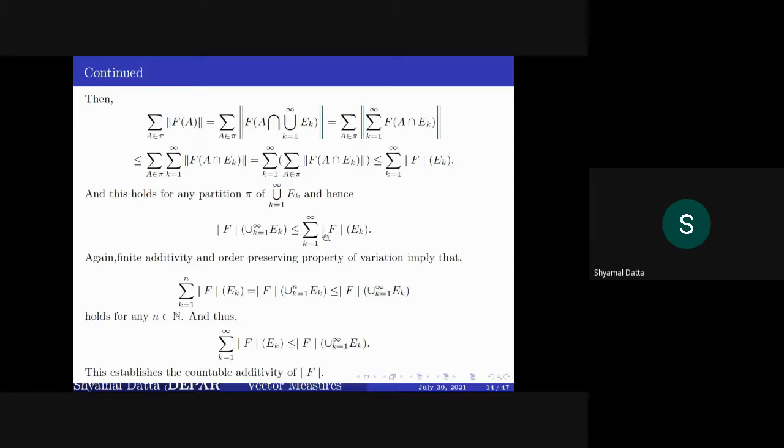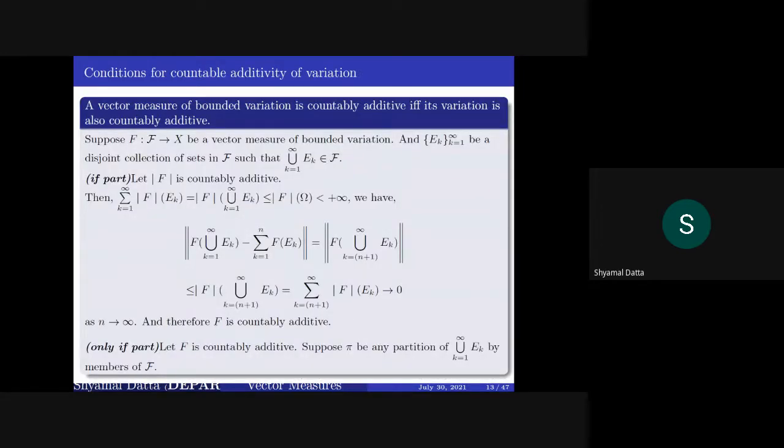And the other inequality is clear because by finite additivity of variation this holds, and by order preservingness this holds for any n. So the summation k equal to 1 to infinity of variation over e_k is lesser or equal to variation over the union of e_k, and this proves that variation is also countably additive. Okay, so a vector measure of bounded variation is countably additive if and only if its variation is also countably additive.